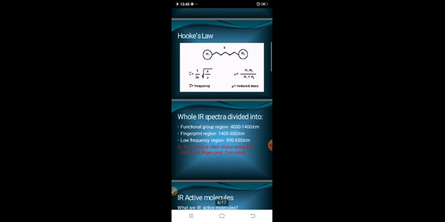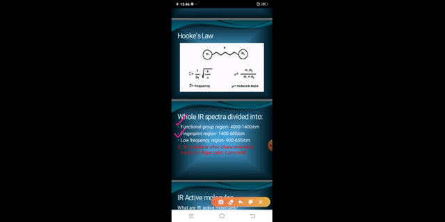Clear? Now the next question: what does the spectrum actually tell us? The overall spectrum you can divide into two groups. The first is the functional group region and the second is the fingerprint region. Fingerprint and functional, is it clear in your mind?